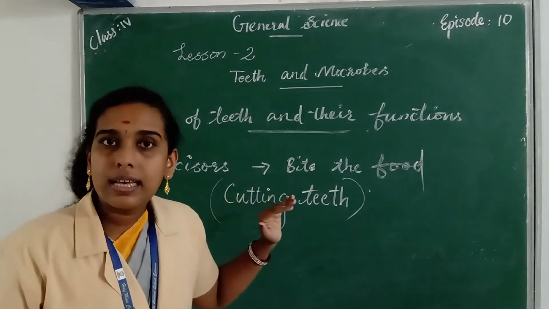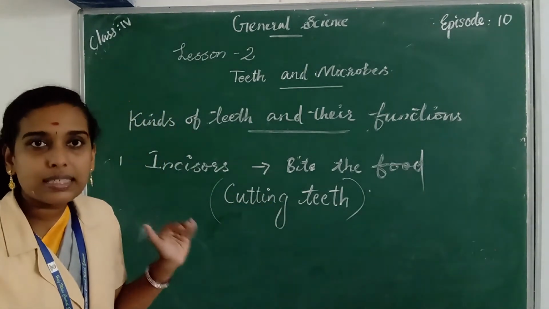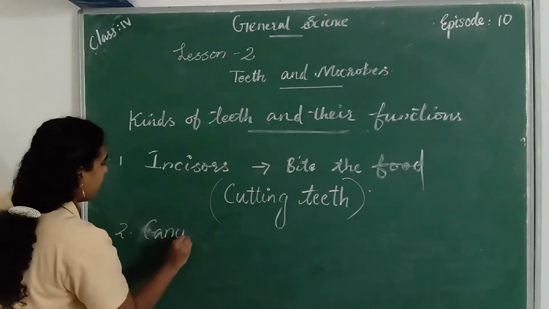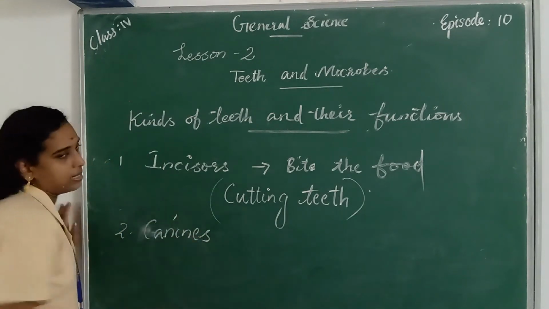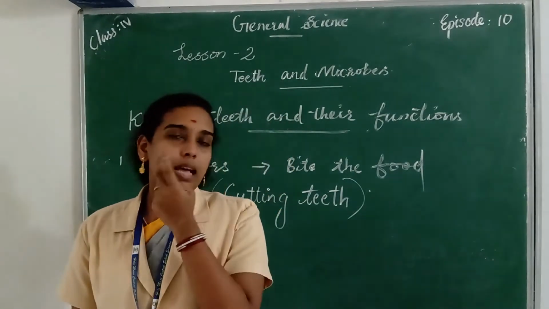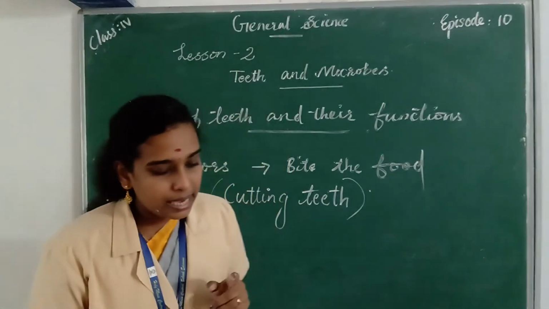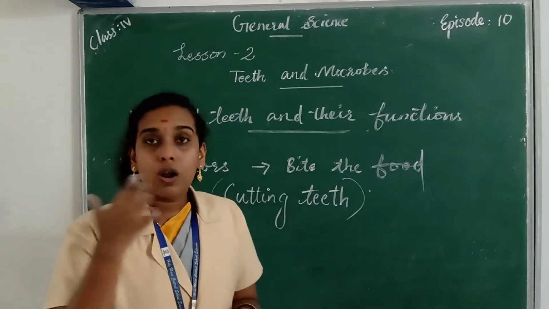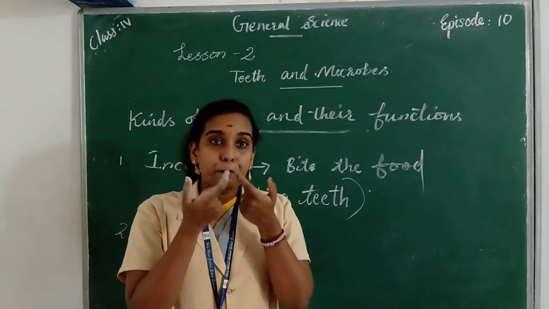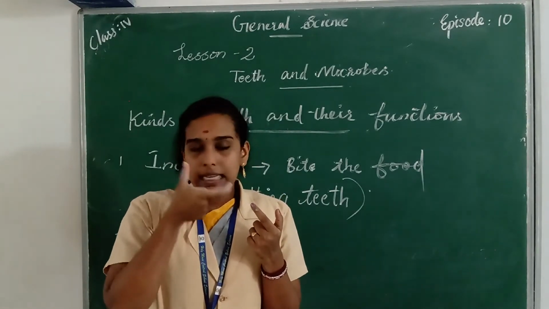Incisors are known as cutting teeth. Then the second kind of teeth is canines. Spelling: C-A-N-I-N-E-S, canines. There are two canines present in the upper jaw and two canines present in the lower jaw. Canines are present in each jaw, one on either side of the incisors, which means canines are pointed teeth and they are present on either side of the incisors.